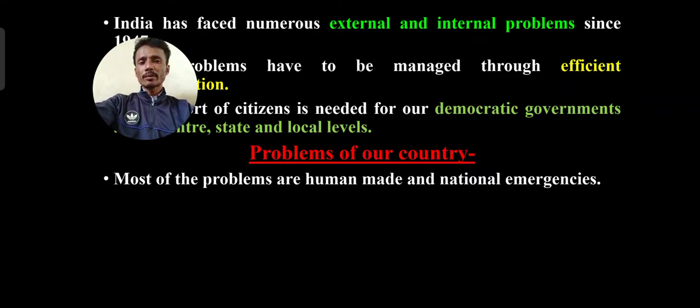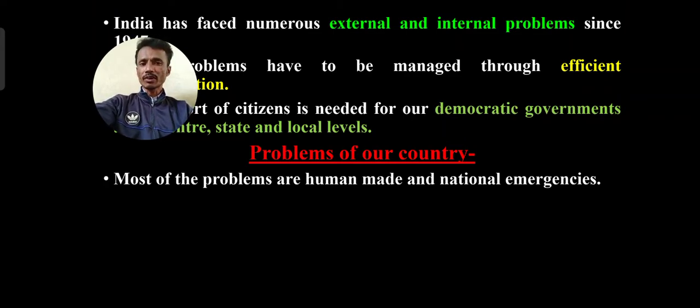So the national emergency: unexpectedly India was divided into two parts, one is India and another one is Pakistan. At that time, most of the national emergencies were faced by India. So the refugee problem is there. Lakhs of people came from Bangladesh to India, from Pakistan to India, and India provided health facility, residential facility, food facility to such refugees. So that is a national emergency.